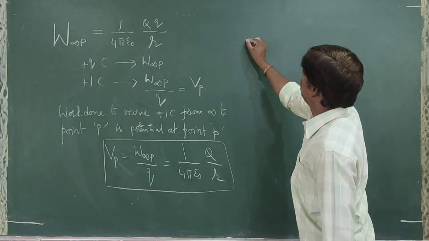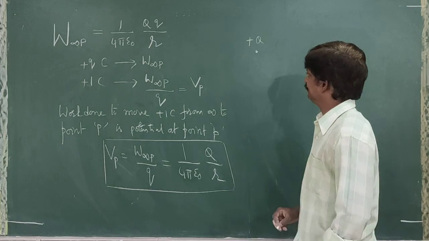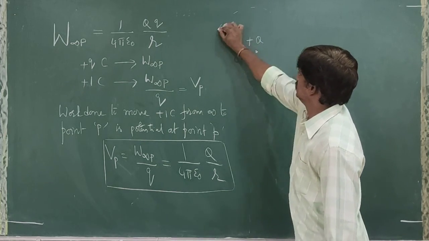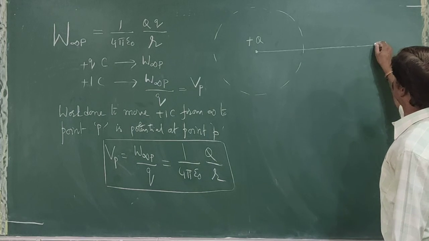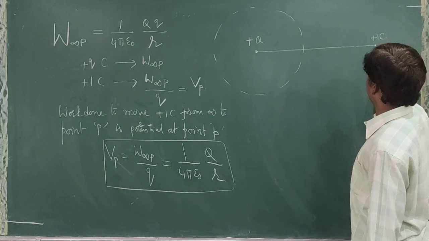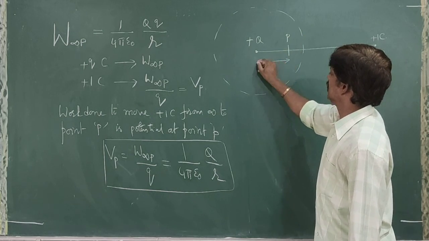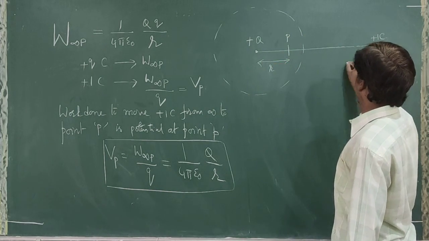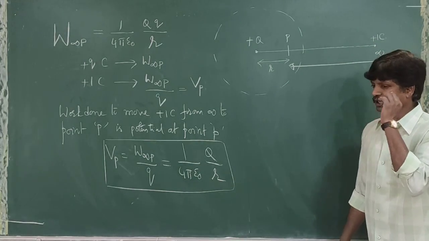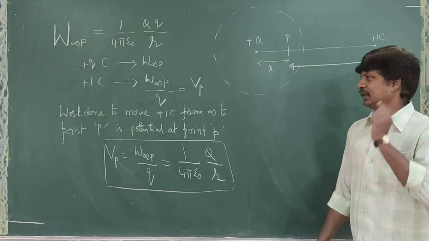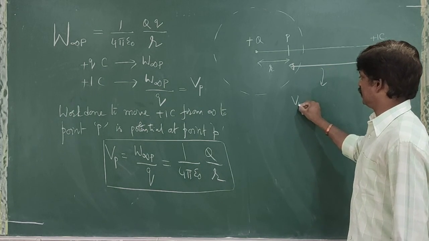That means if you have a point positive charge plus Q, and you want to move plus 1 coulomb of charge from infinity to a point P at a distance r, this work done is called potential at point P.